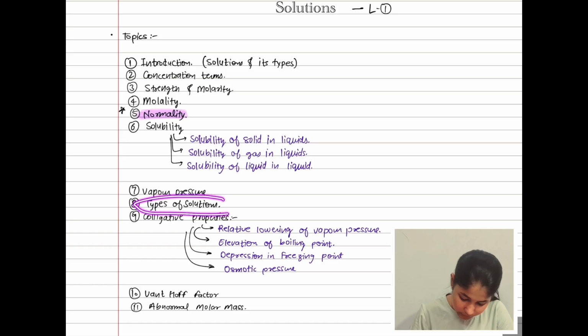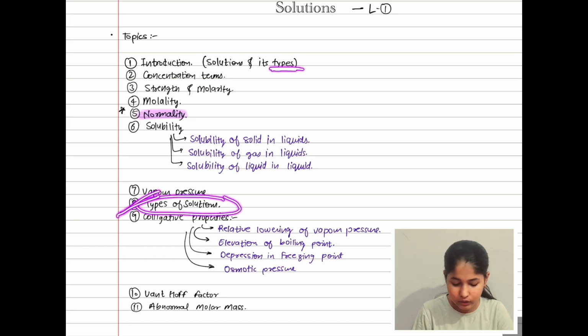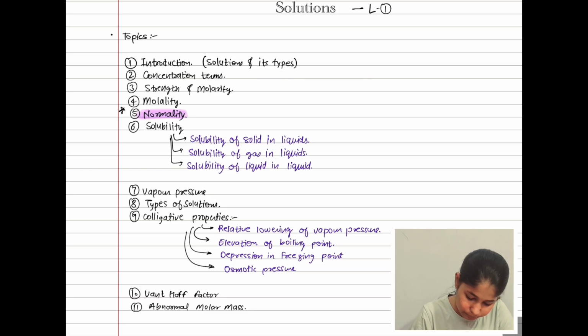You can see here that already we are understanding types of solutions in this topic. Actually this is its component. There will be components.